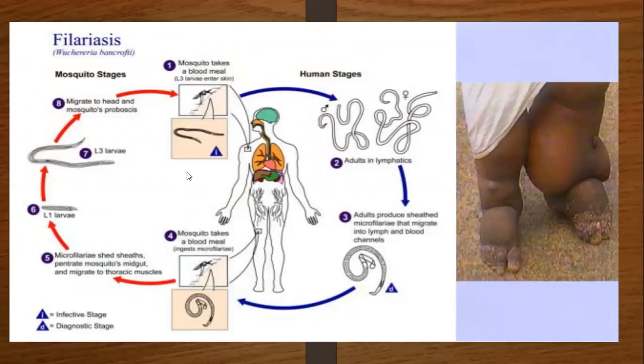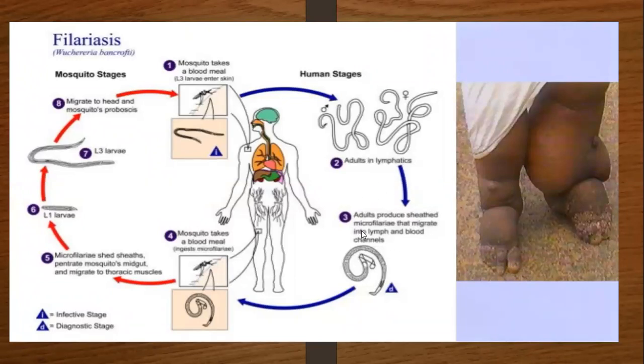Then the infection is transmitted from person to person, because this worm infection circulates through the blood channel, so it is present in the blood. Once the blood is sucked by a mosquito, the worm comes into the mosquito, and then this mosquito again bites a normal person. At that time it enters the normal person. In this way filariasis or elephantiasis is transmitted through the vector mosquito from person to person.